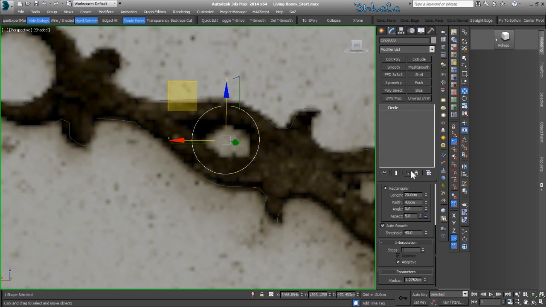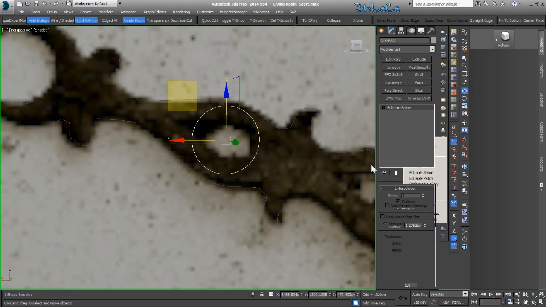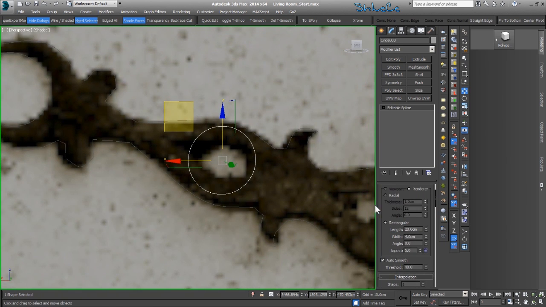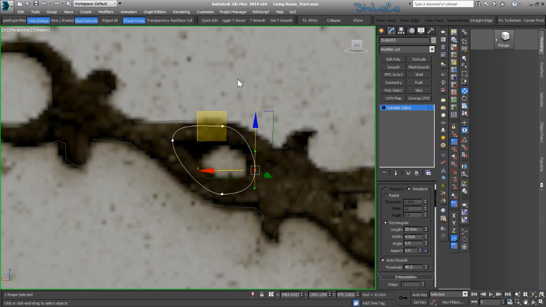Let's make it unique and convert it to editable spline. Now select this point and bring it up. I'm going to select this one and bring it down. I would also select some of these and bring them down.